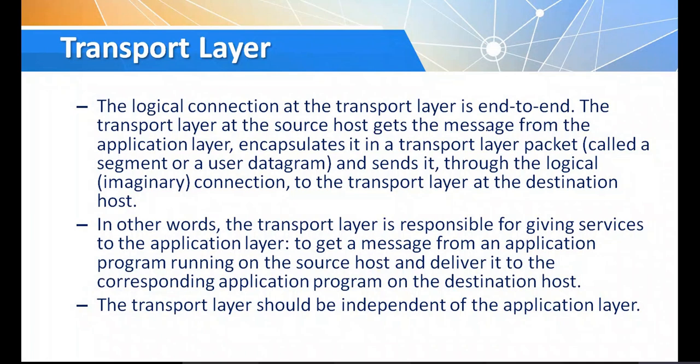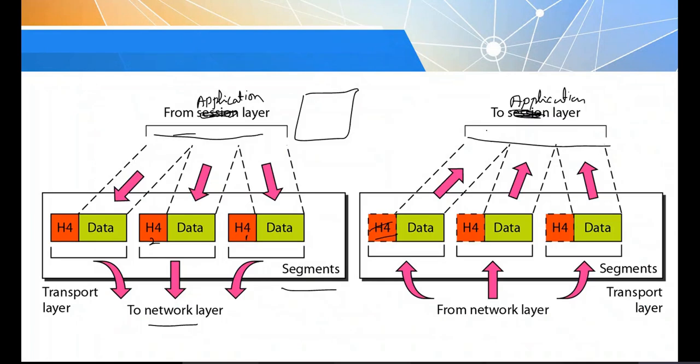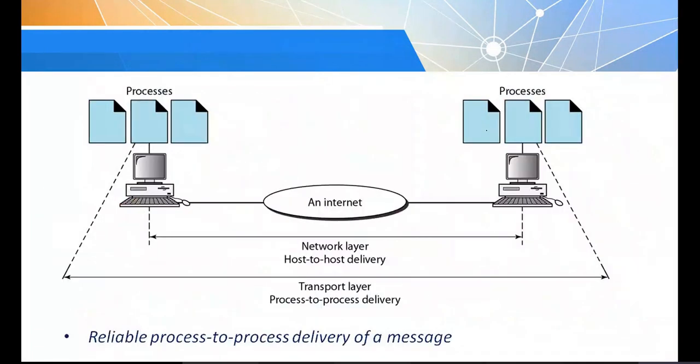Okay, you can just observe this diagram. So this is called process to process delivery. See, this diagram tells so much information you need to understand. If these devices are connected through the network, through the internet, I told you the network layer is responsible for delivering from source to destination.